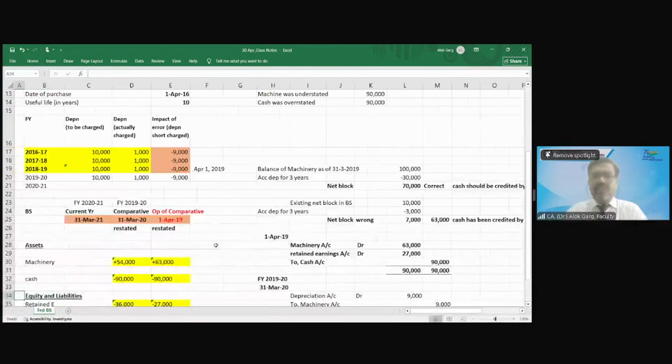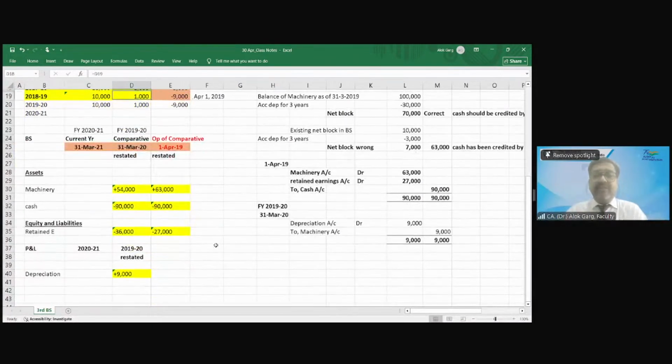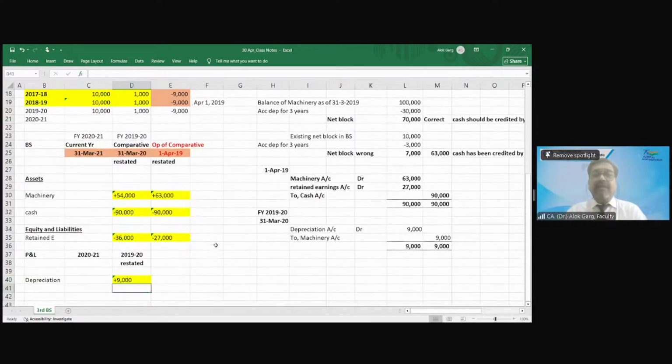Clear in mind? Okay. So what we will do in this opening balance sheet, we will add machinery by 63,000. We'll deduct cash by 90,000. The impact on the asset side is negative 27,000. And we will also reduce retained earning by 27,000. This is how your balance sheet got tallied. Is that clear? Yes, sir. So friends, then there is an opening P&L, there is an opening balance sheet. Is there any concept of opening P&L?